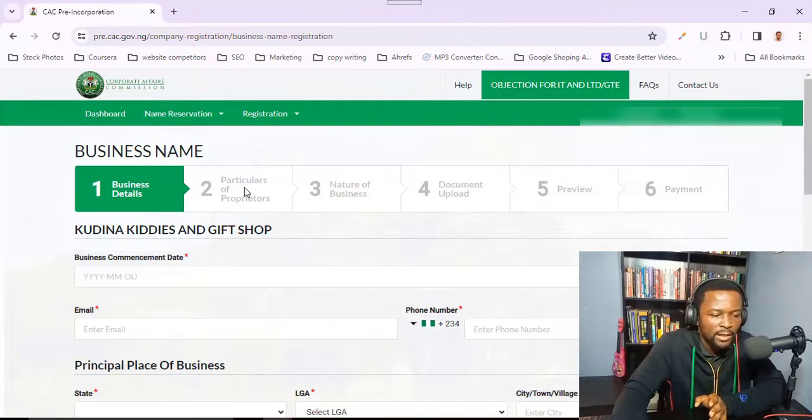Here we have particulars of proprietors. That's the people that own the business. If it's a joint business, that means there are going to be 2 or 3. But if it's 1, that means it's going to be just for 1 person.